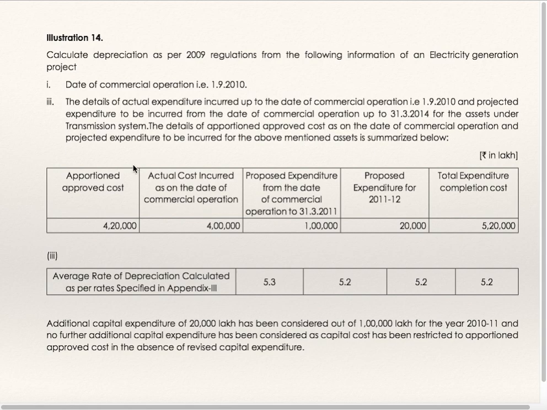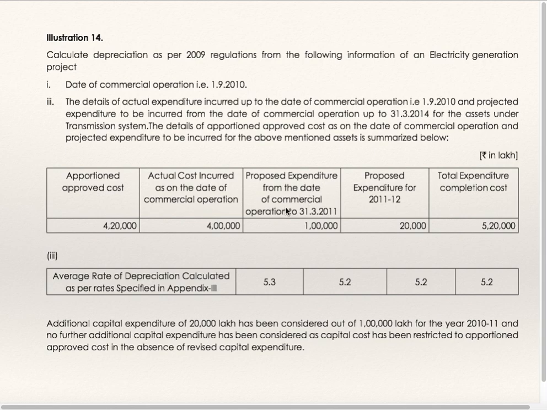Rupees are in lakhs. Apportioned approved cost 4,20,000 lakhs. So actually they have approved 4,20,000. Actual cost incurred as on the date of commercial operation, that is till 1st September 10, they have incurred 4 lakhs.